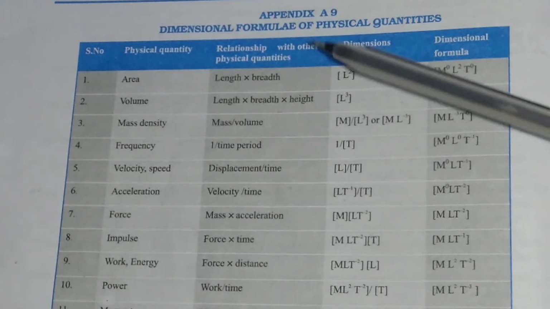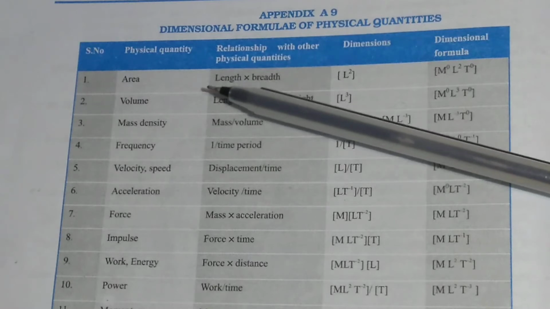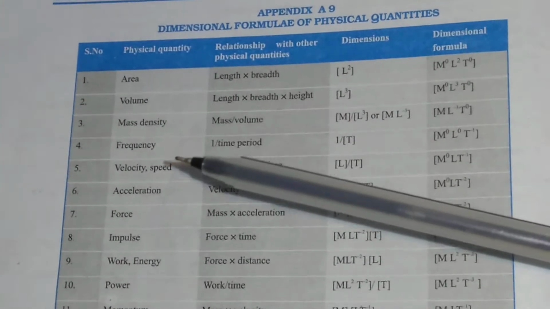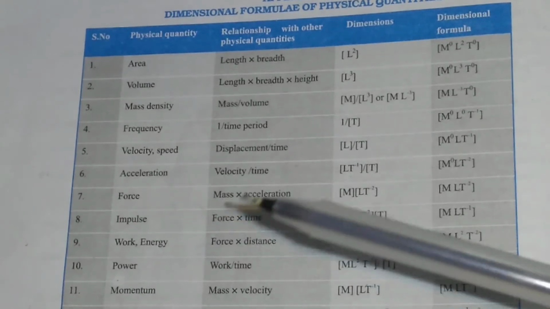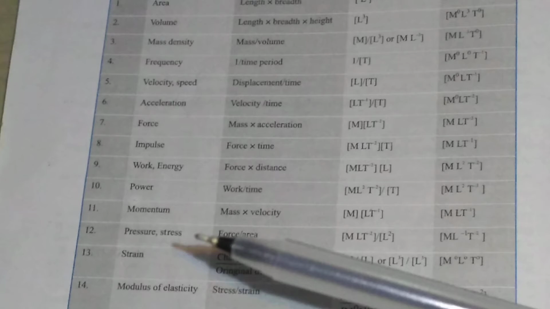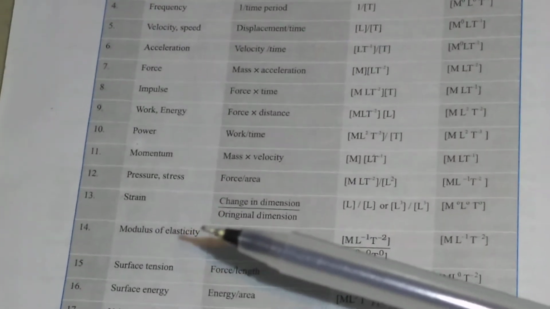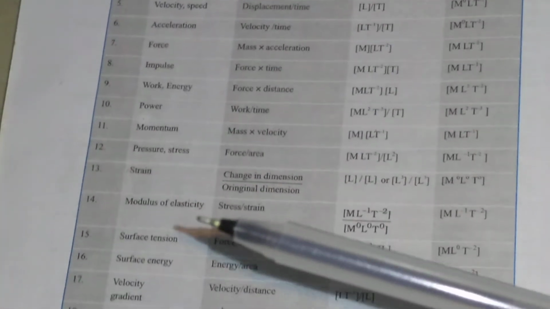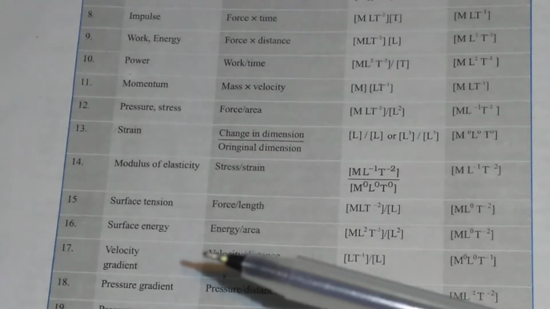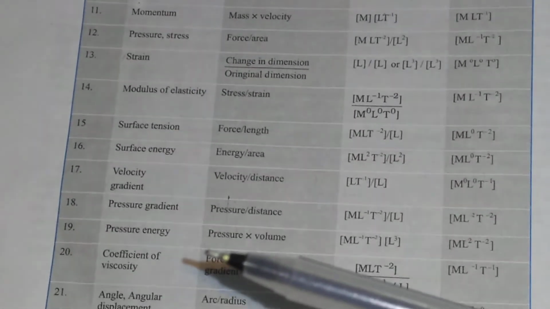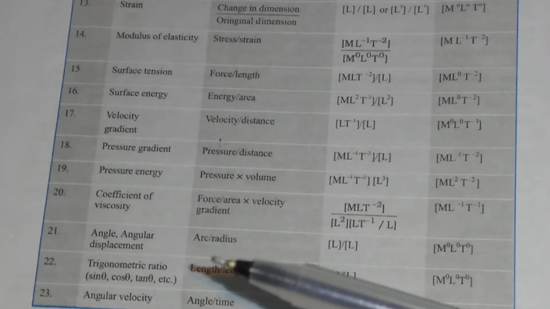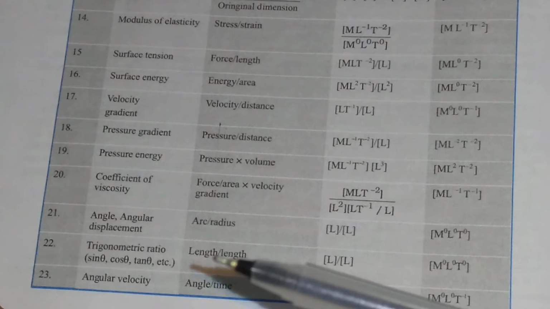You see, the physical quantities in this table are area, volume, mass, mass density, frequency, velocity, acceleration, force, impulse. Then you have work, energy, power, momentum, pressure, strain, modulus of elasticity, surface tension, surface energy. Then you have velocity gradient, pressure energy, coefficient of viscosity, angle or angular displacement.